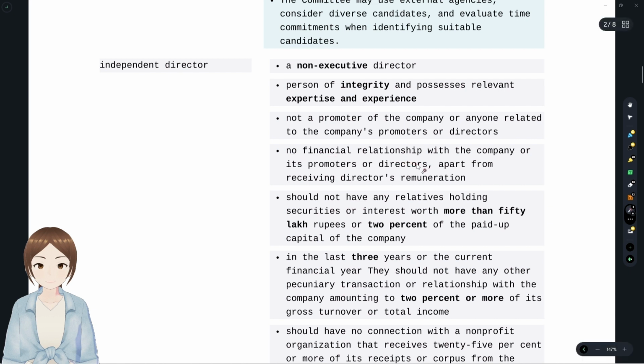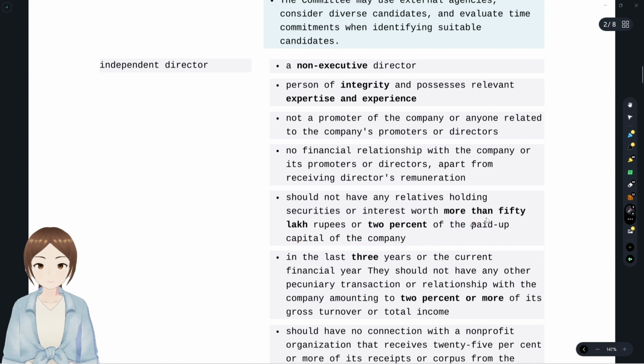No financial relationship with the company or its promoters or directors, apart from receiving remuneration. Apart from the independent director's remuneration, he should not have any financial relationship, and we should also check whether his relatives are holding not more than 50 lakh rupees or 2% of paid up share capital of the company.